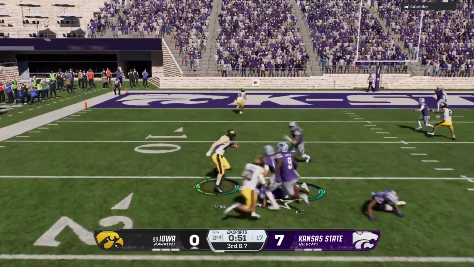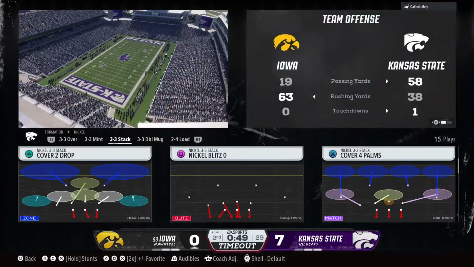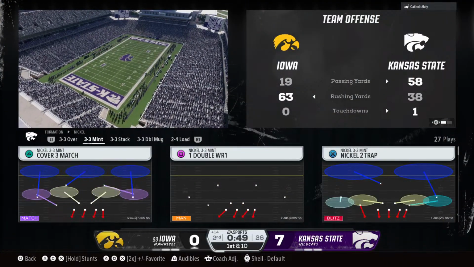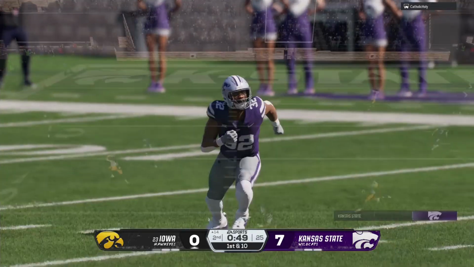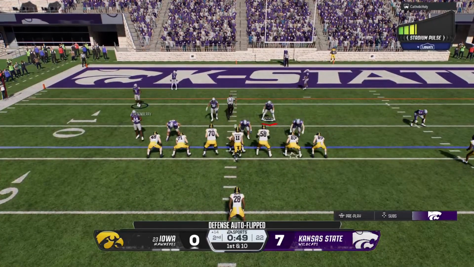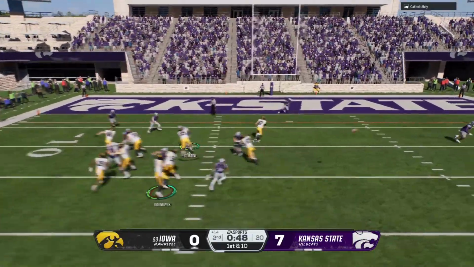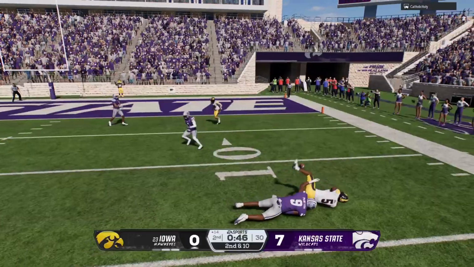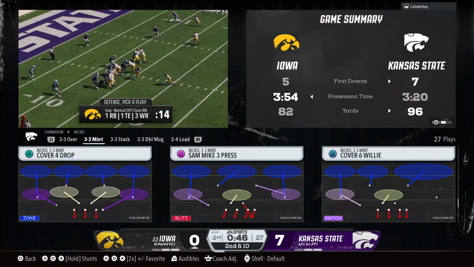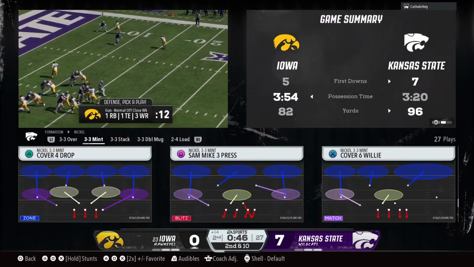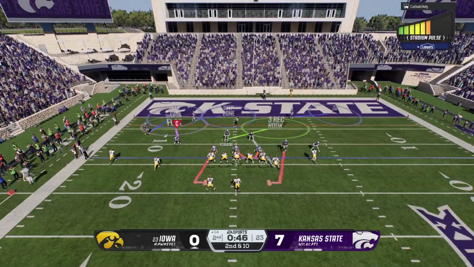Fires to the big fella. That will be enough to move the chains and give them a first down in the red zone at the 14. We got a timeout here late in the first half, and they'll try to get more points on the board before the break. And the Hawkeyes will snap it on 1st and 10. And this will be incomplete. A big hit there forces 2nd down. Well, it's a nice job by the quarterback getting the ball out of his hands quickly on that RPO. He saw something he liked, just not on the same page with his receiver.